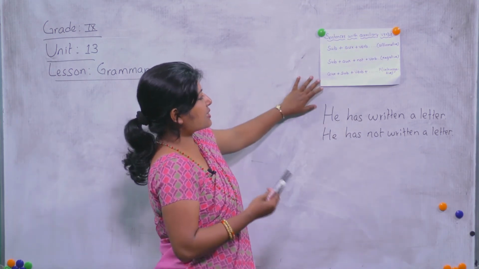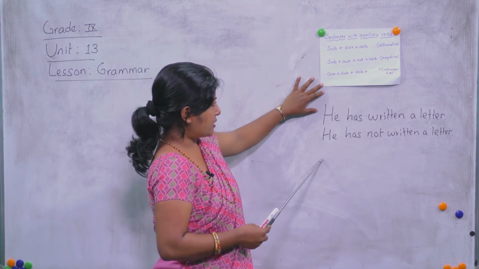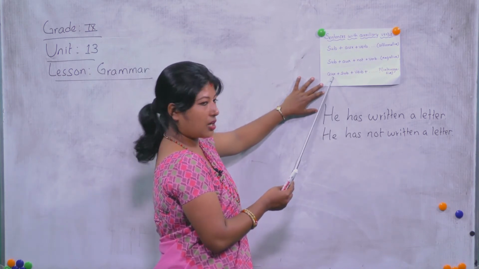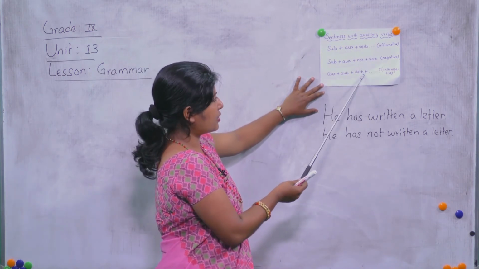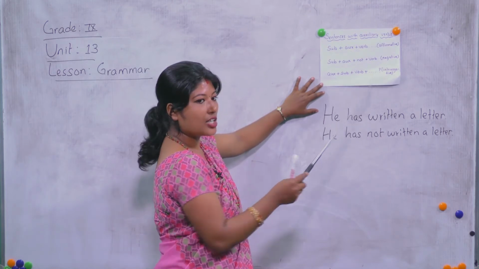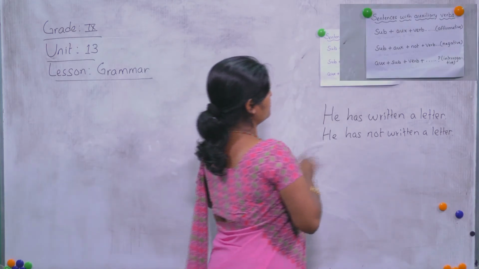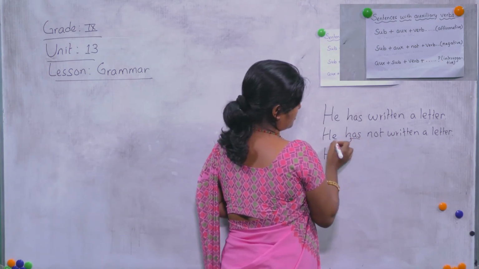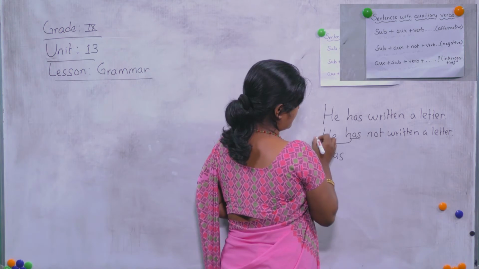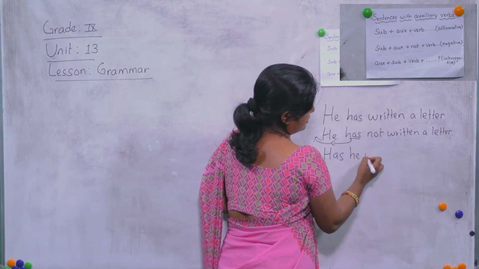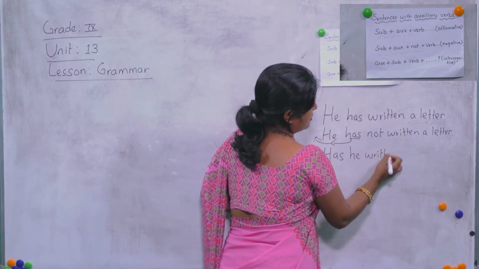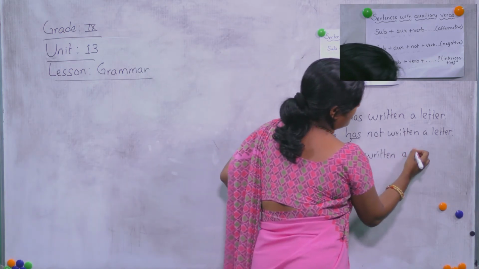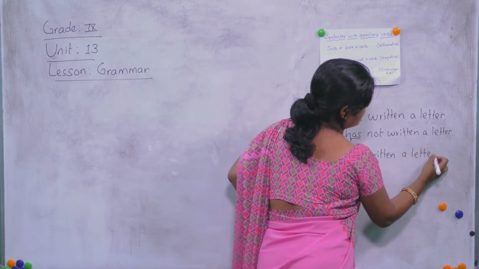While changing it into interrogative, it is auxiliary, subject, verb, and then finally a question mark. The auxiliary comes to the front: "Has he written a letter?"